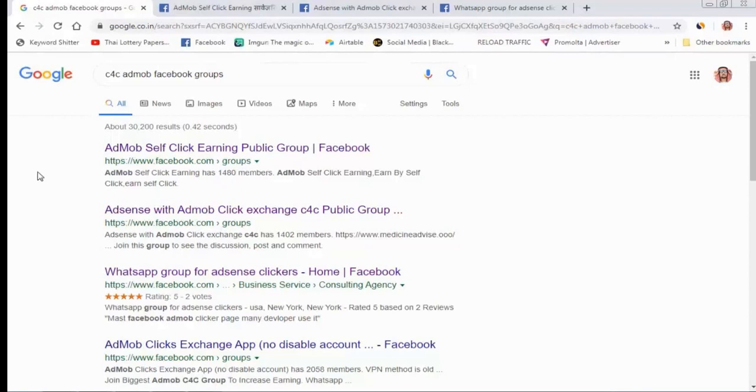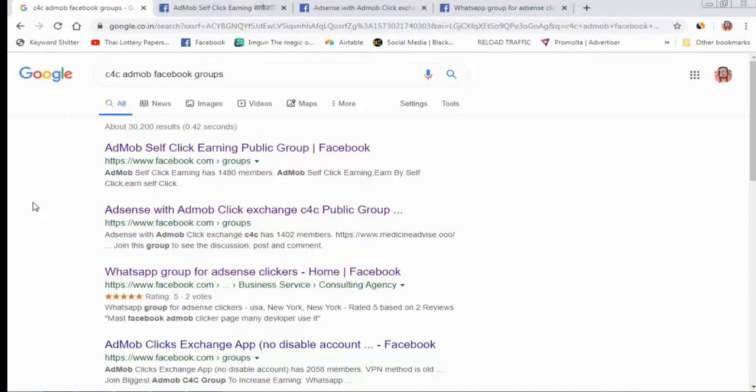But what I told you before, you need some real traffic in your application. You need some real page views, impressions and clicks on your AdMob account, on your applications. If you don't have organic traffic or organic clicks on your application, do not do exchange work, because Google may accept this work, but you will face an ad limit problem. I hope you understand this strategy and you can work like this.